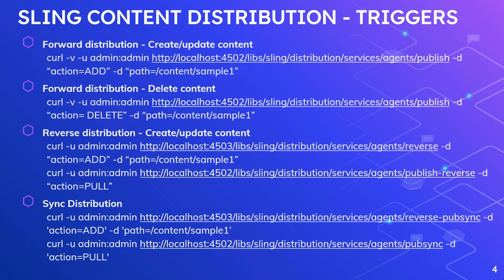Now let's see something in Sling content distribution called triggers. Here I added this, but this is one way of triggering the distribution. There is a service available, and you can invoke the service with the required input. For all the scenarios, forward, reverse or sync, you can initiate the distribution. If you see the forward distribution, the path I have here is my agent path. I will show the demo of how to create that. Then what is the action? I am saying it's going to be add. Add covers the addition of data or modification.